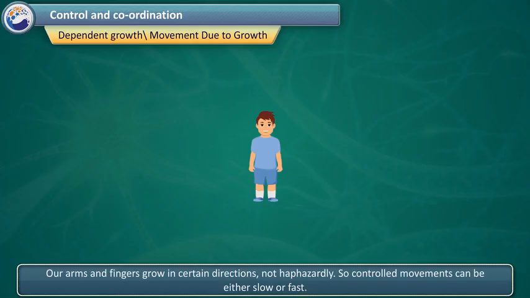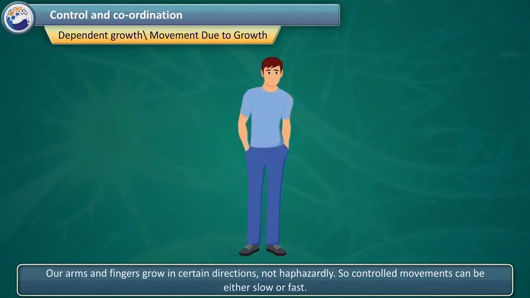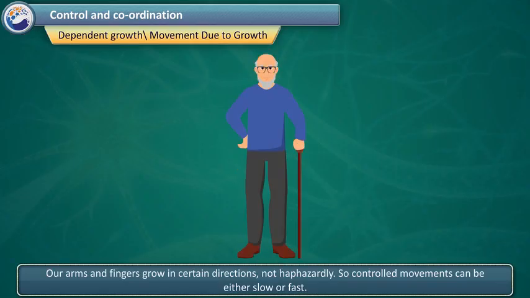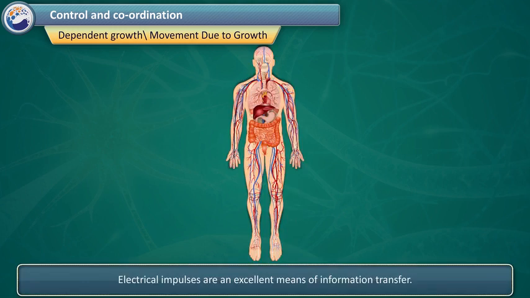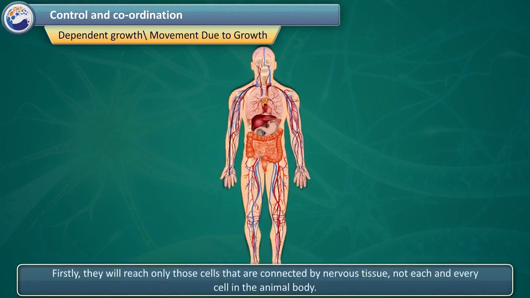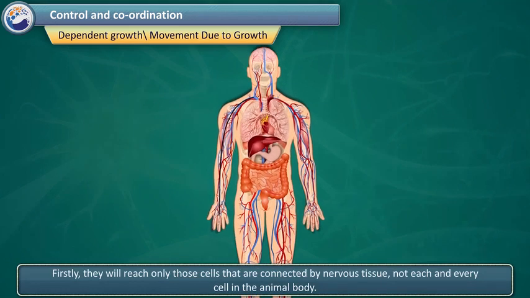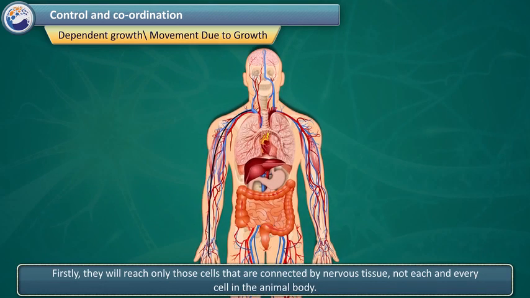Our arms and fingers grow in certain directions, not haphazardly. So controlled movements can be either slow or fast. Electrical impulses are an excellent means of information transfer. Firstly, they will reach only those cells that are connected by nervous tissue, not each and every cell in the animal body.